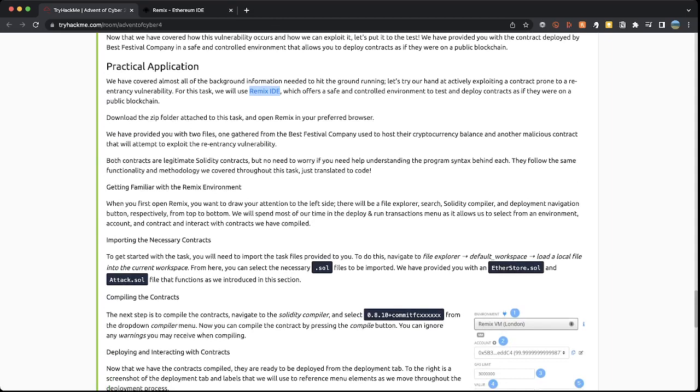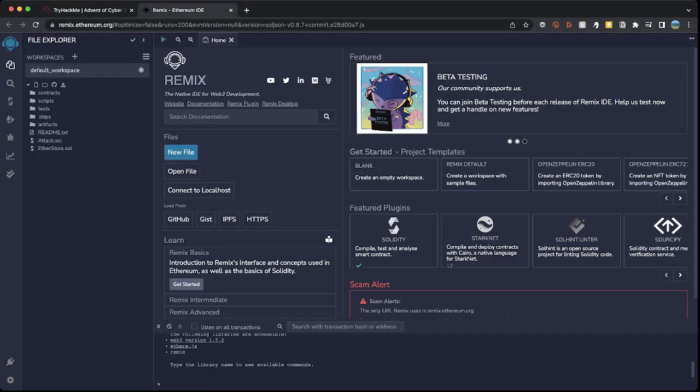Now within there are two files which we're going to use both. One is gathered from the best festival company, used to host their cryptocurrency balance, and another one is a malicious contract that will attempt to exploit the re-entrancy vulnerability. Both contracts are legitimate Solidity contracts, but no need to worry if you need help understanding the program syntax between each. So let's open the program up.